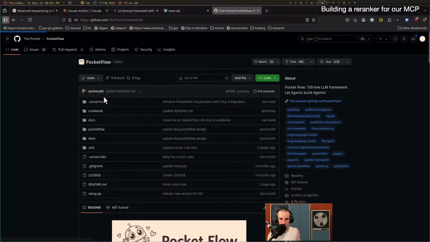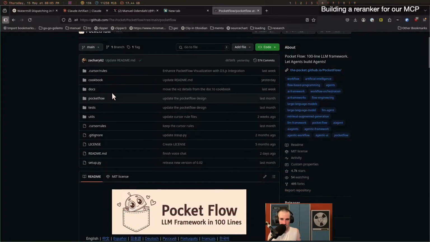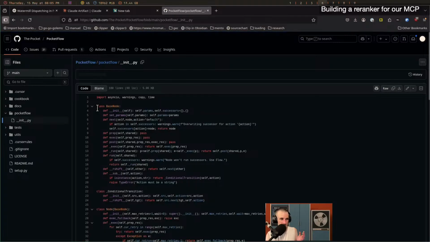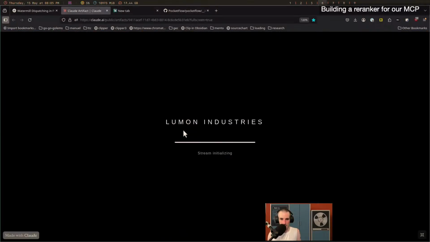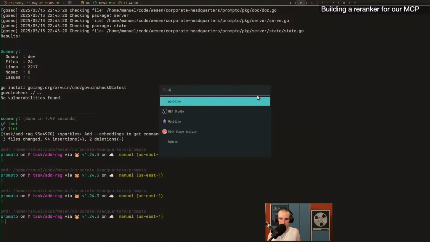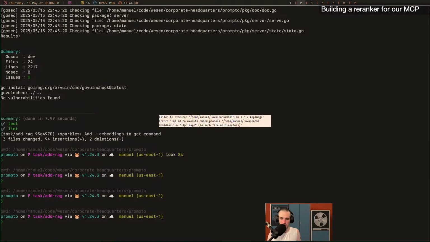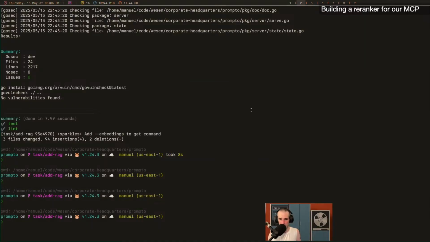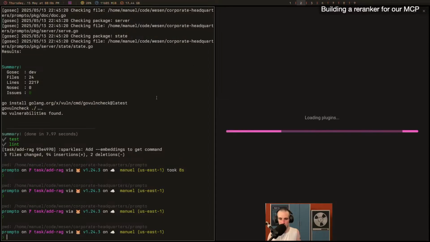But we're going to be looking at the core here, investigating it a little bit, and then trying to convert it, because it's not an event-driven framework. We're going to be trying to convert it into an event-driven system. I had, of course, ChatGPT make me some slides. I haven't looked at them yet. Well, not too closely. So we're going to discover them together.